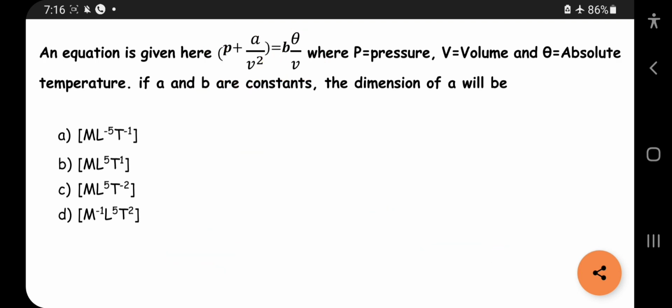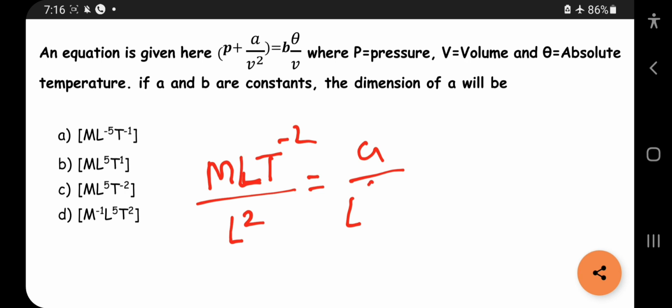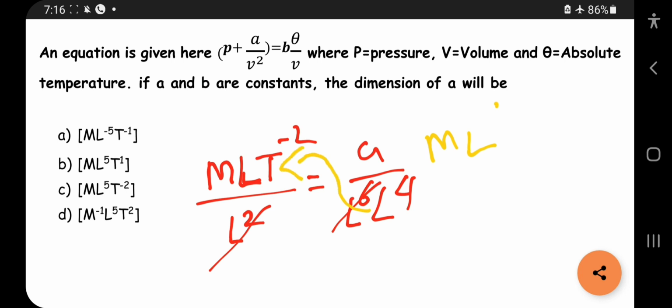So this will cancel and it will form L power 4. Pressure is M L T power minus 2 by L square, equal to A by L power 6. So this will come to L power 4. Moving it to the other side, M L power 5 T power minus 2 is equal to A. So the option will be this one.